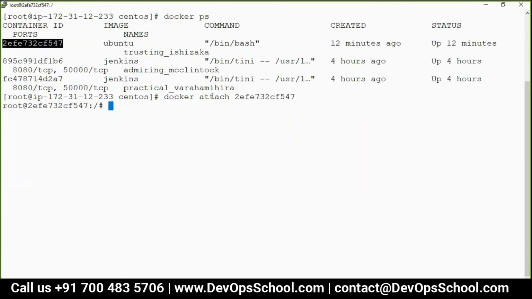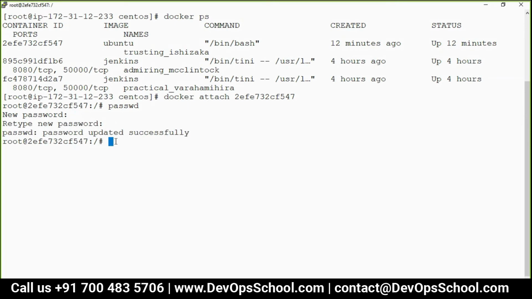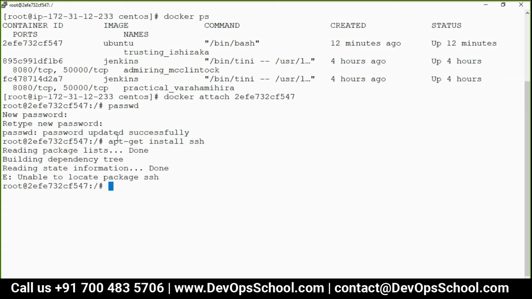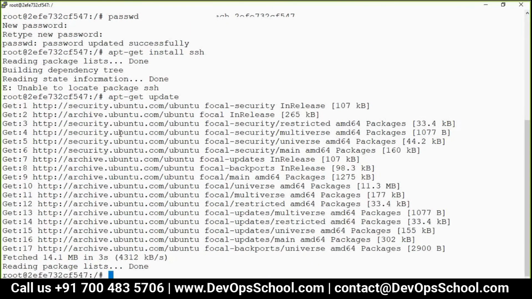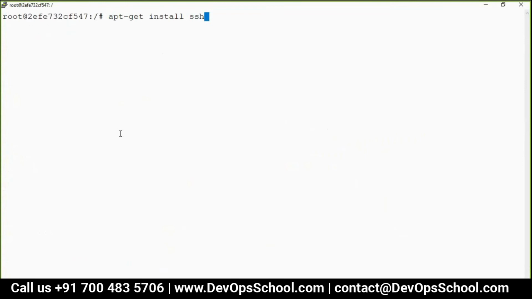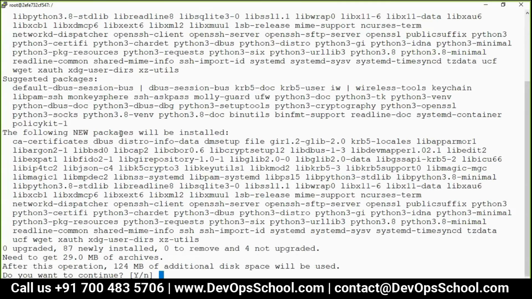So here, remember the user name is root. Then I first set the password with passwd. And what password should I keep? Root 123. So I set the password. Now can I install the SSH? So apt-get install ssh. This package is not there. Can I update first? This is because it's a lightweight image. Okay, I updated the operating system. Can I install SSH? Yes.